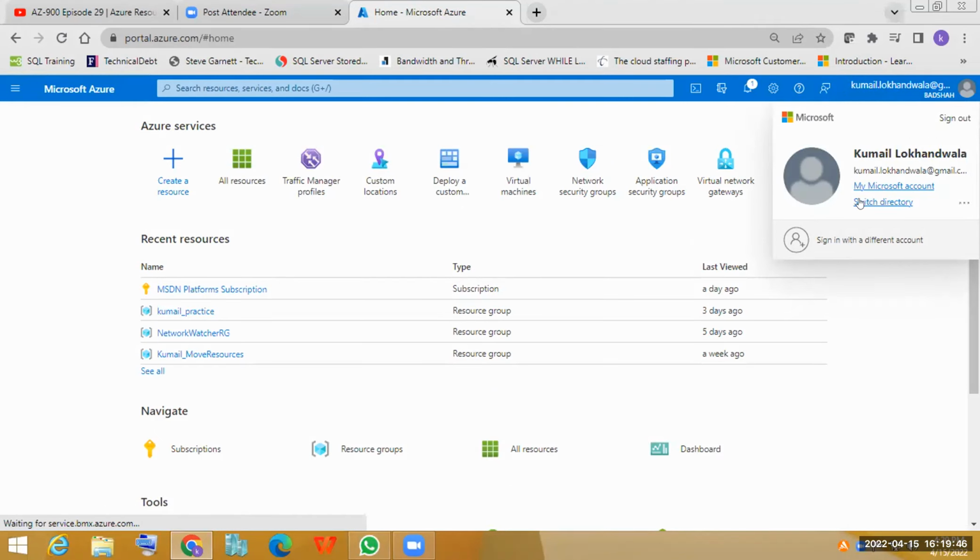As of now, you cannot use any services. You are not a member as of now. You are not a tenant as of now. So to have a tenancy on Azure portal, you should have a subscription. Is it clear?